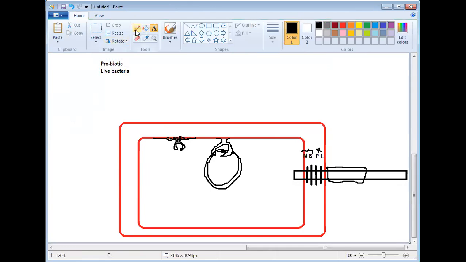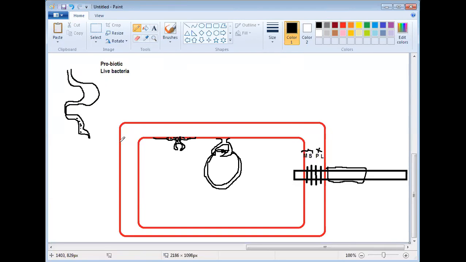Now check what happens. Say this is the alimentary canal. In the alimentary canal, what will happen when we introduce these probiotics? The probiotics will enter here and fight with the harmful bacteria. Is this clear? The probiotics will occupy and fight with the harmful bacteria and take their place. Is this clear? So that is the idea of using probiotics.